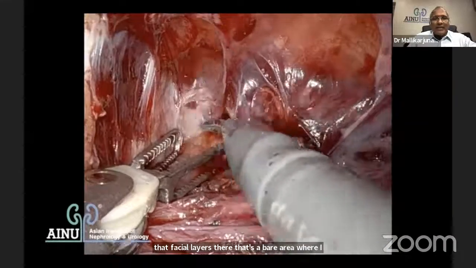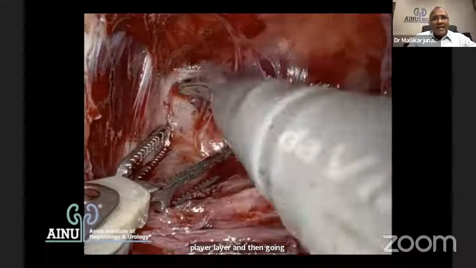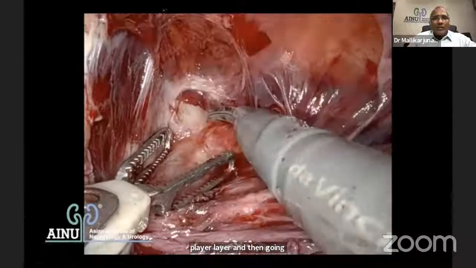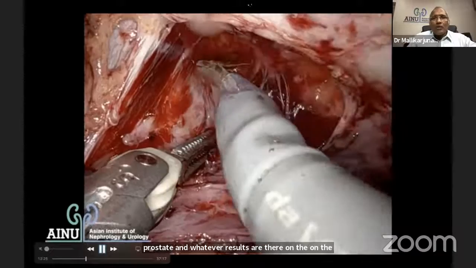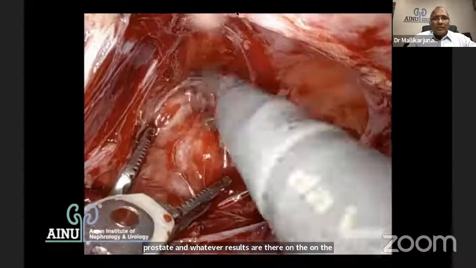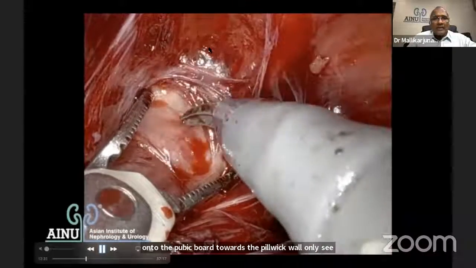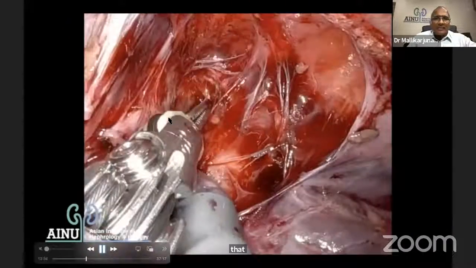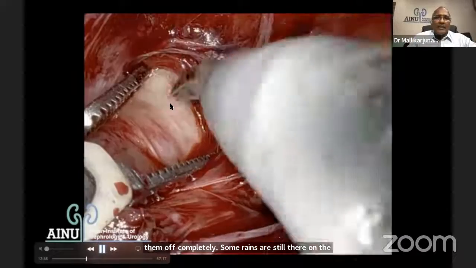So I divided that layer and then going on to the surface of the prostate, and whatever vessels are there lateral to the prostate, I'm taking them back onto the pubic bone towards the pelvic wall only. See that? These blood vessels which are there on the prostate, I'm taking them off completely. Some veins are still there on the prostate, but majority of this is the bare area, I'm taking them off.